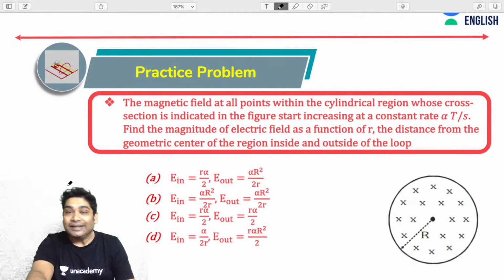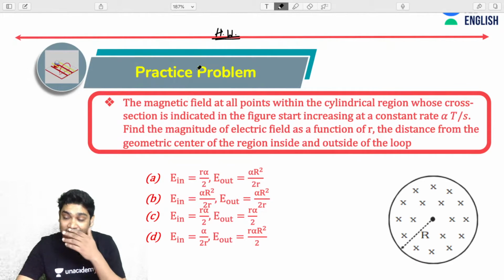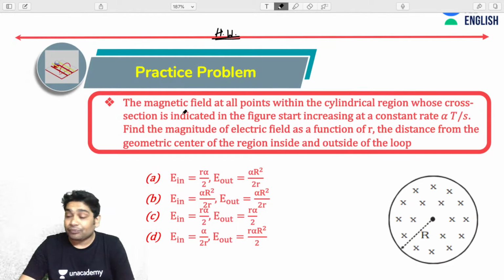So here is a practice problem, very simple practice problem. I would want you guys to try this as your homework, and we will discuss this, or we will discuss more problems, in the next class. You can try this as your homework. You can leave your answers in the comment section also.